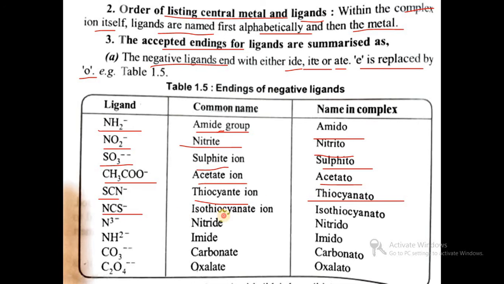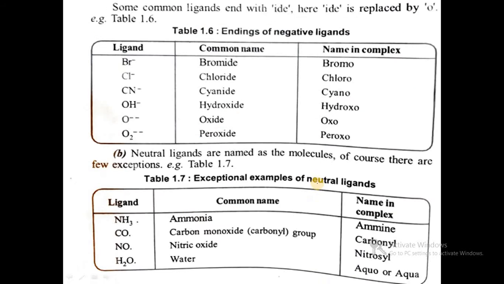NCS minus, isothiocyanate, is isothiocyanato. N3 minus, nitride, is nitrido. NH2 minus, imide group, is imido. CO3 minus, carbonate ion, is carbonato. And C2O4 2 minus, the oxalate group, is oxalato.